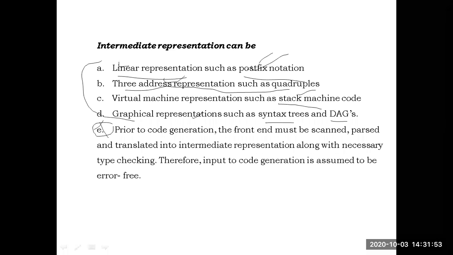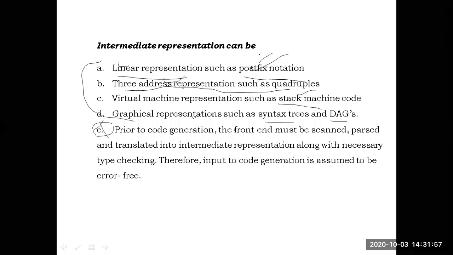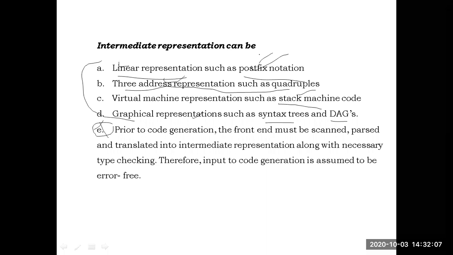Linear representations such as infix, prefix or postfix notations. 3-address code representations such as quadruples, triples or indirect triples. Virtual machine representations such as stack machine code. Graphical representation such as syntax trees or directed acyclic graphs. Okay, these are the 4 different ways of representation of intermediate code: linear representation, 3-address representation, virtual machine representation, graphical representation.